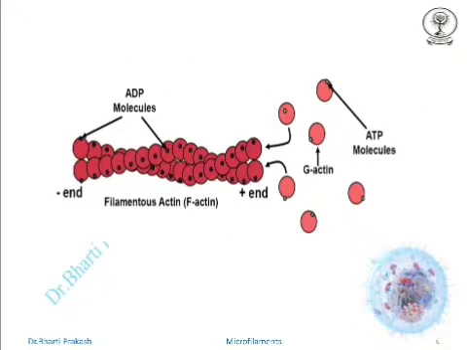This diagram explains the structure of the actin. It has two ends, the plus end and the minus end. The assembly at the plus end is faster. The G-actins are joining here and they are again converted into the F-actin state, the fibrous stage which forms the helix here. For this, ATP molecules are used. They are binding here, the ATP is converted into ADP, and the globular actin is being converted into the filamentous actin.